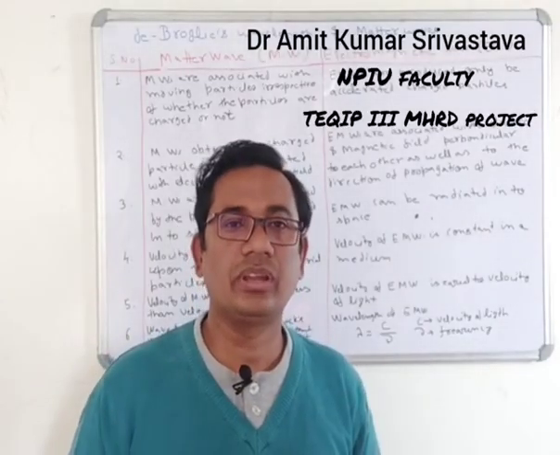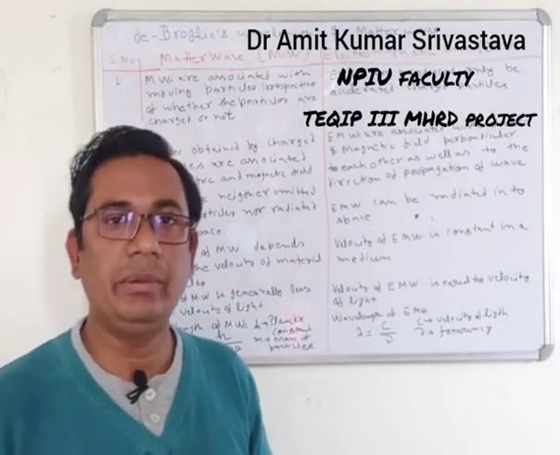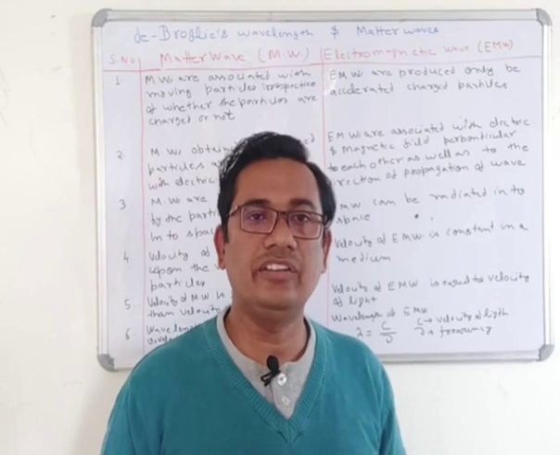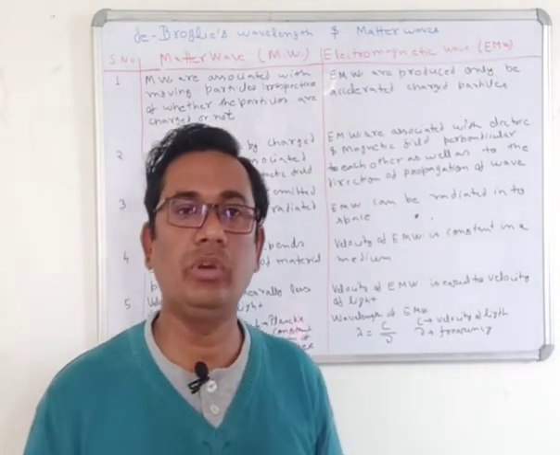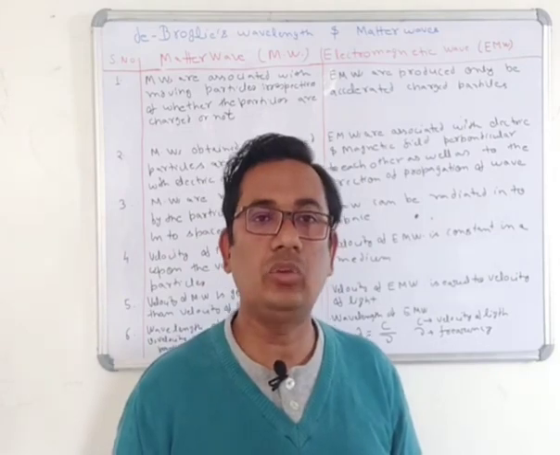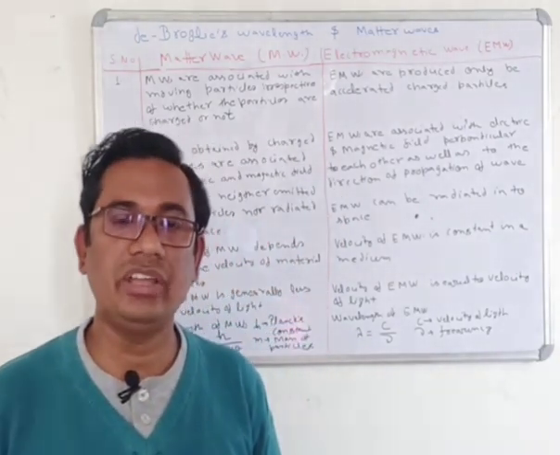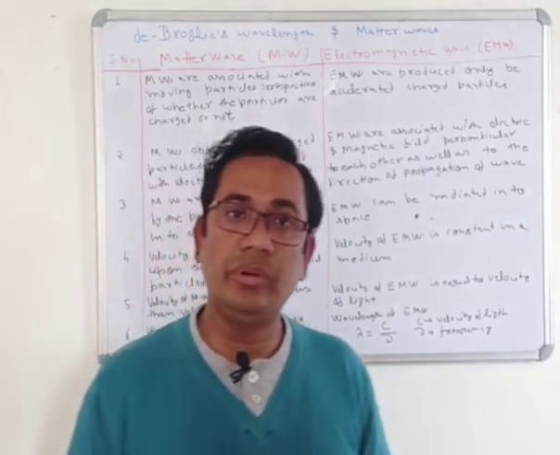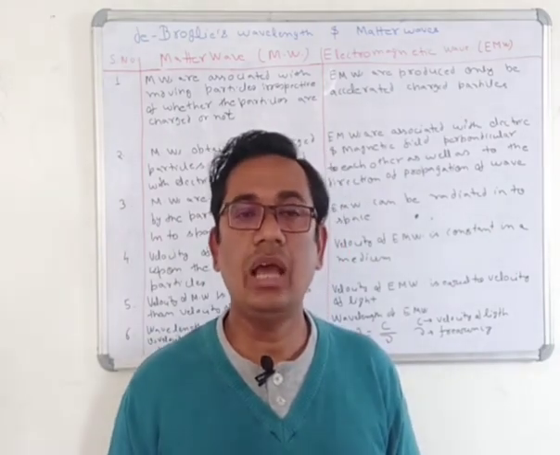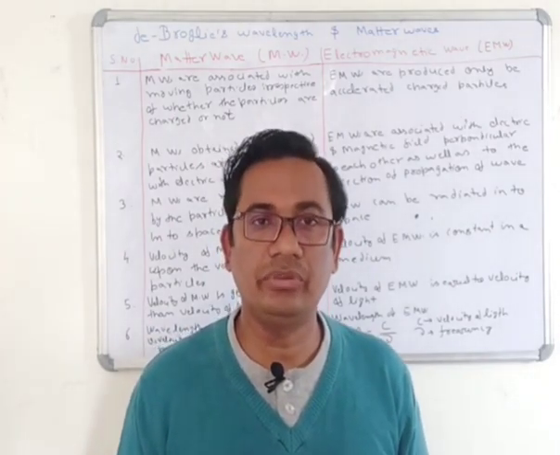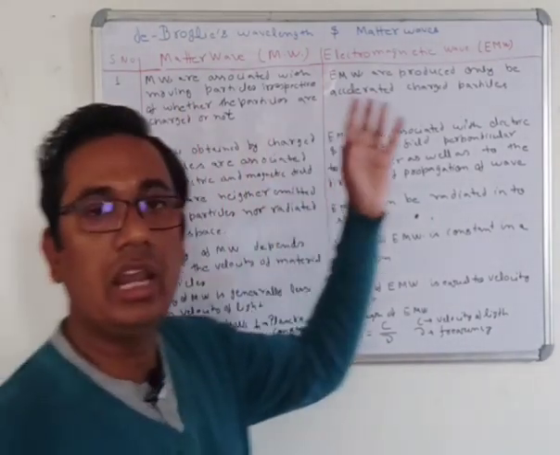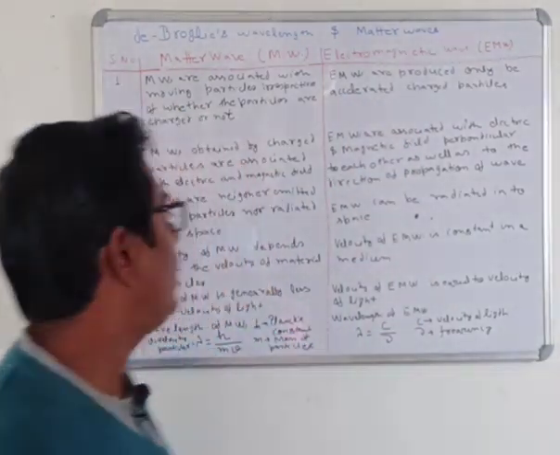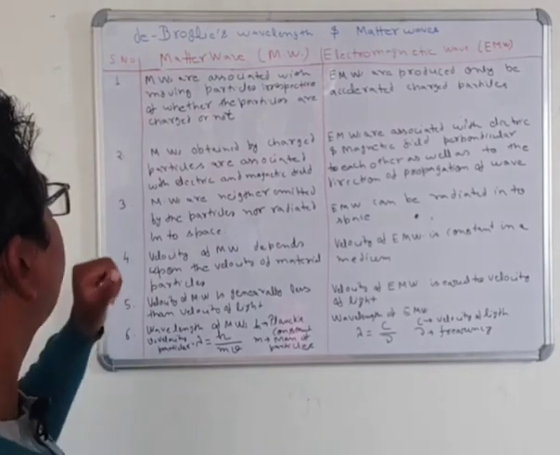Hello student, today we will discuss the different cases of de Broglie wavelength, which will help in solving numerical problems. We will also discuss the properties of the matter wave, and the difference between the matter wave and electromagnetic waves. First we will start with the difference between matter waves and electromagnetic waves. Here I have written the first difference.